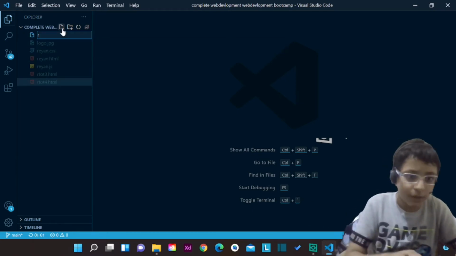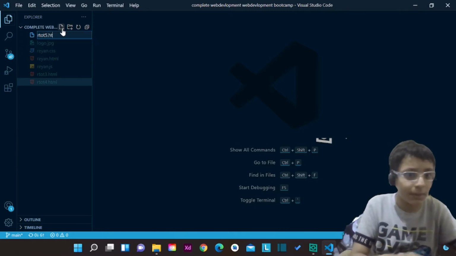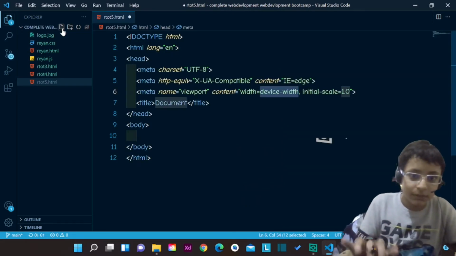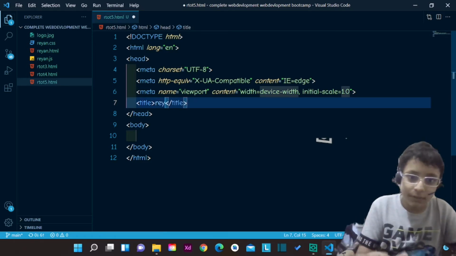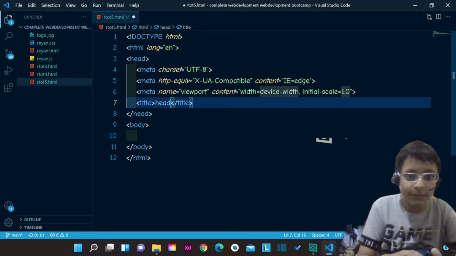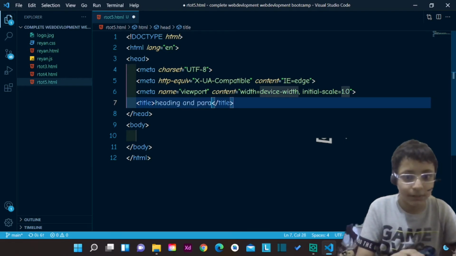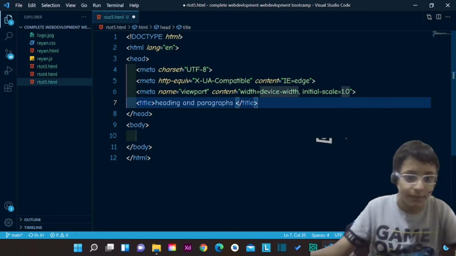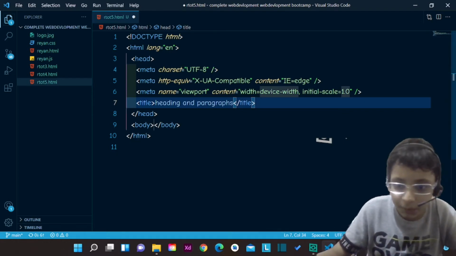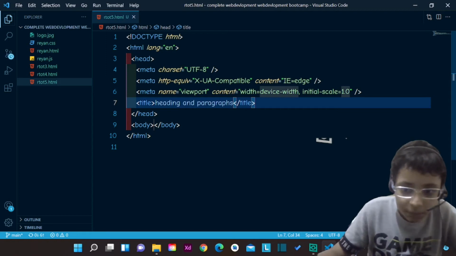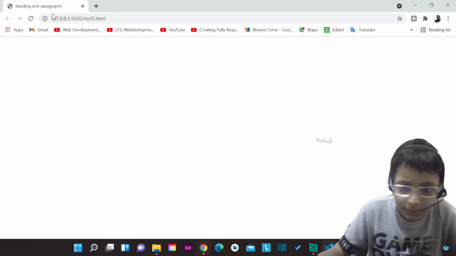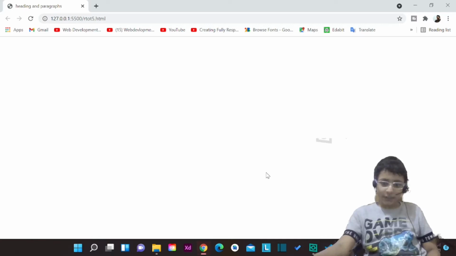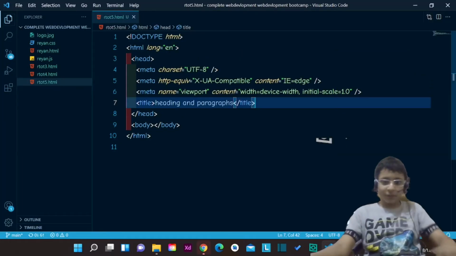So we're going to create a new HTML file and use this boilerplate code, and we will write headings, links, and paragraphs. Our title, open our live server. Now it's gonna open, and we will see our title right here.